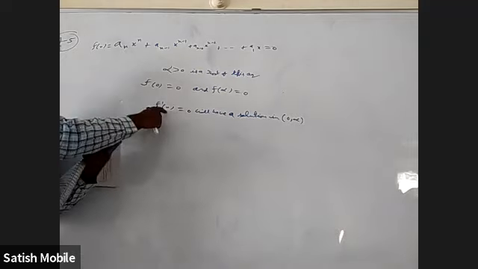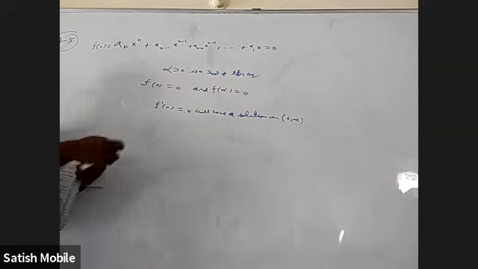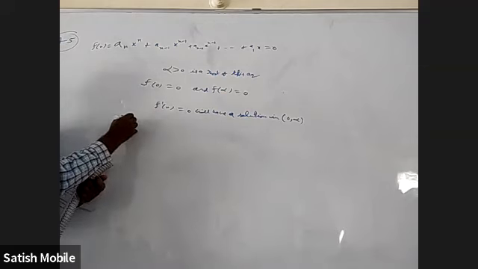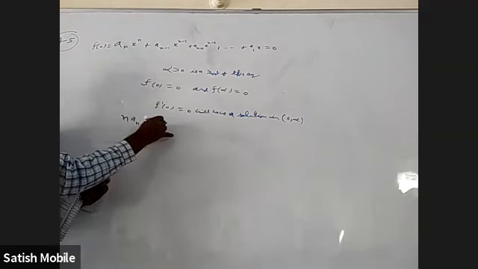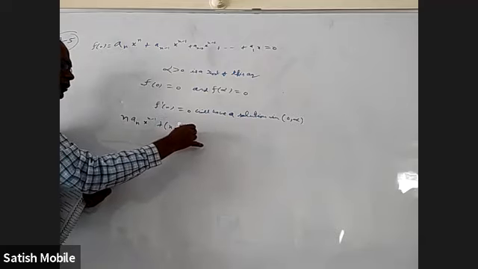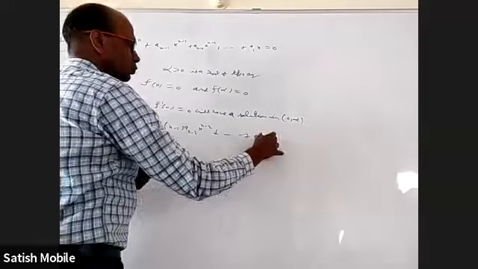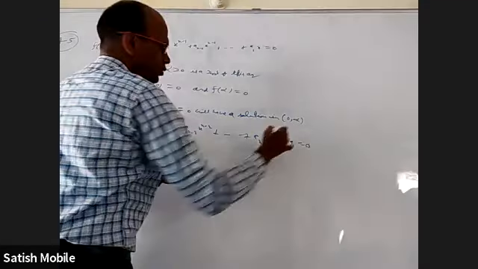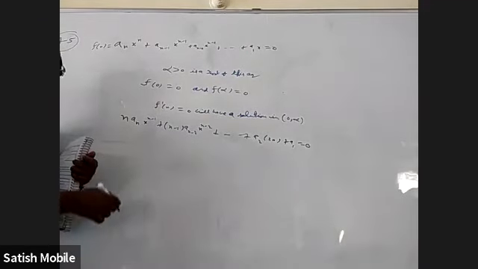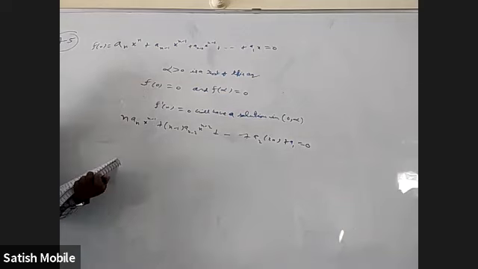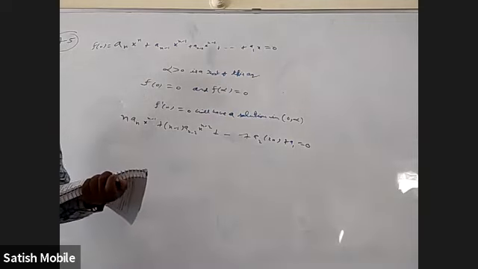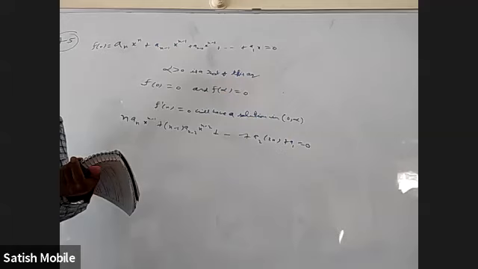Okay. Instead of telling f dash x, they gave the f dash x. They gave f dash x as n into a n x power n minus 1, plus n minus 1 a n minus 1 x power n minus 2, and so on, plus a2 into 2x plus a1 equal to 0. Okay, that will have a solution in 0 to alpha. Options are the root is less than alpha, greater than alpha.